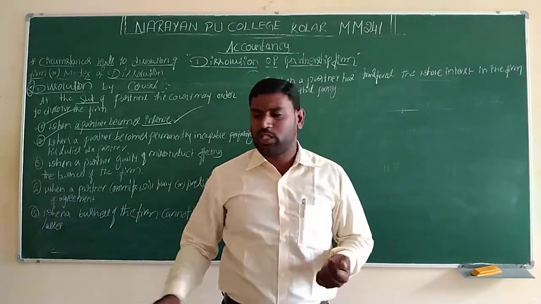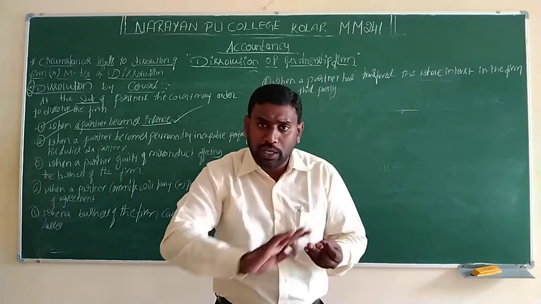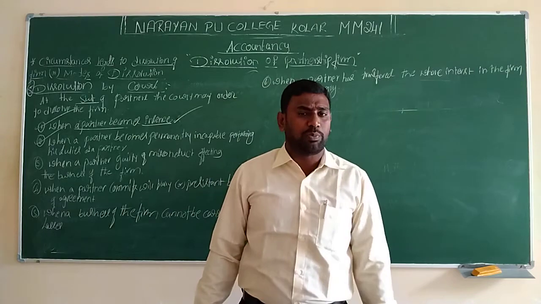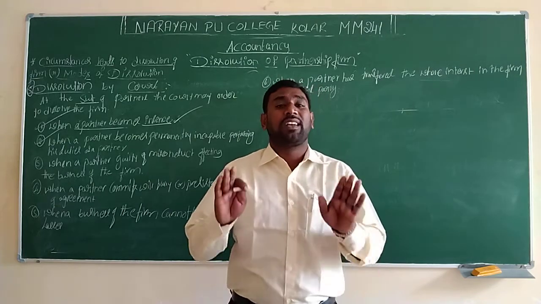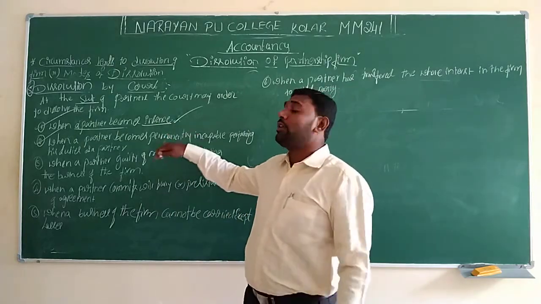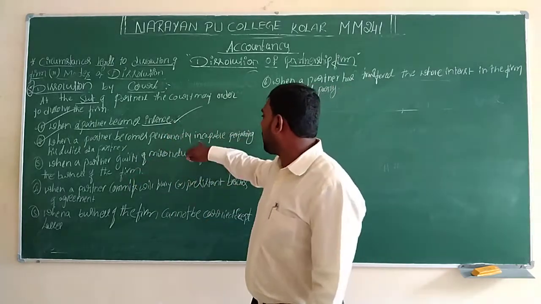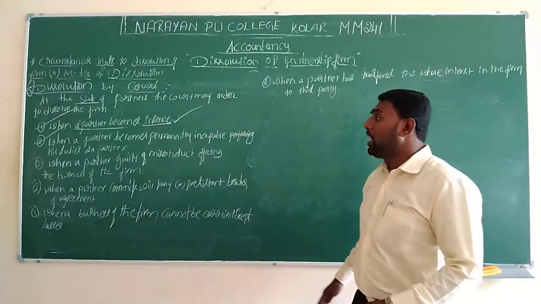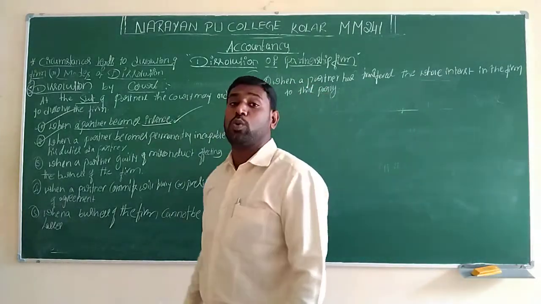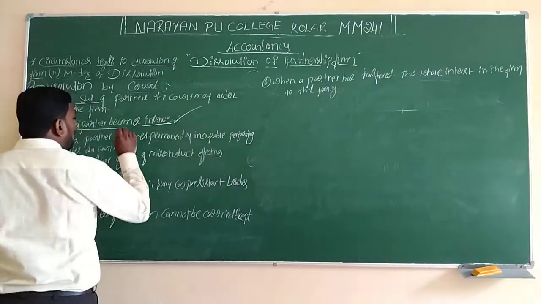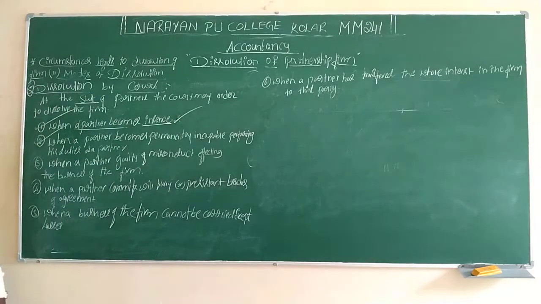He won't take any decision. He won't appoint or terminate any employee. He does not look after the profits and losses. Whatever may occur in the business, just for namesake he acts as a partner. That partner cannot stay in the business because he is permanently incapable. He won't have the capacity to manage the business. During that time, the court will say that you have to terminate your business, you have to close your business. This is the second reason.